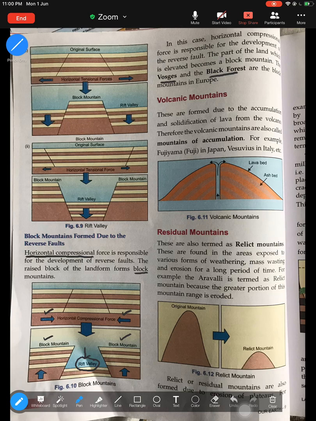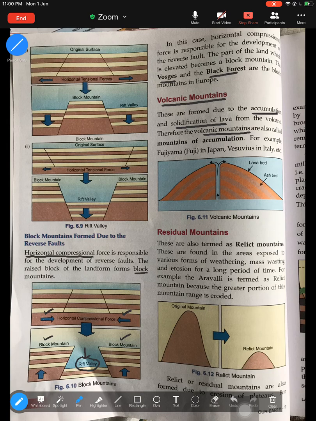The third type of mountain are the volcanic mountains. From the word itself, volcanic mountains are mountains which are formed because of the accumulation and solidifying of lava. When the volcano erupts, the lava comes onto the surface, cools down, and becomes solid. This can lead to the formation of volcanic mountains.